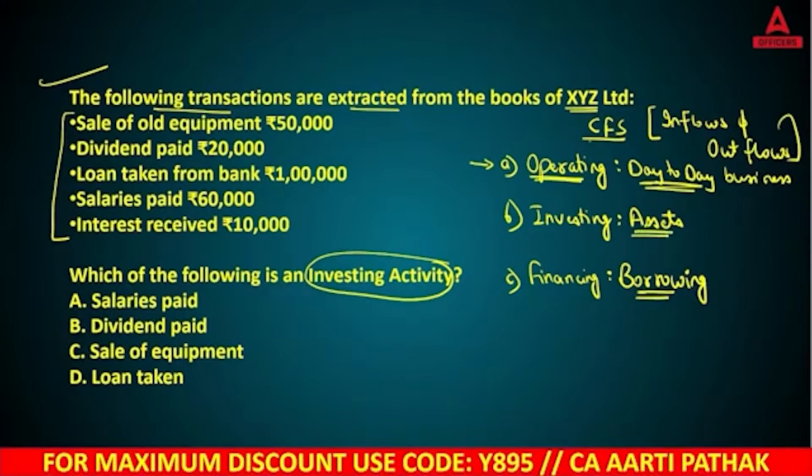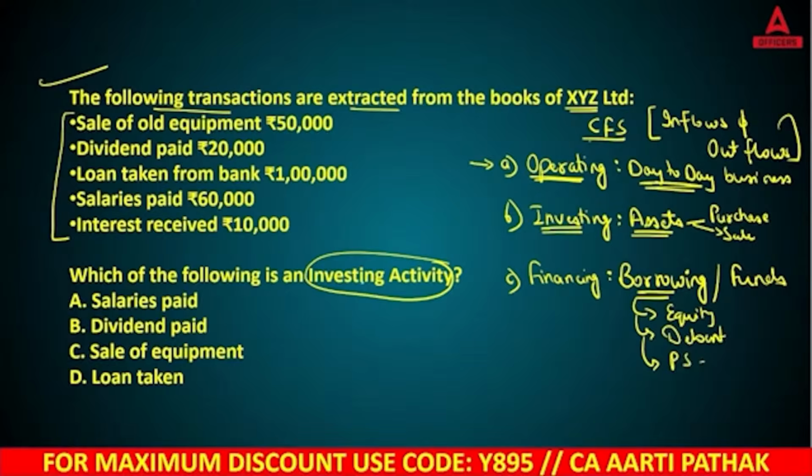Okay, so day-to-day business is known as operating activities. If you are creating assets, whether you are purchasing assets or when you sell your assets, that is classified under investing. Same for borrowing, when you are generating funds, that is classified here. Let's say here you can say equity, let's say here debentures, preference shareholders, all are covered here.